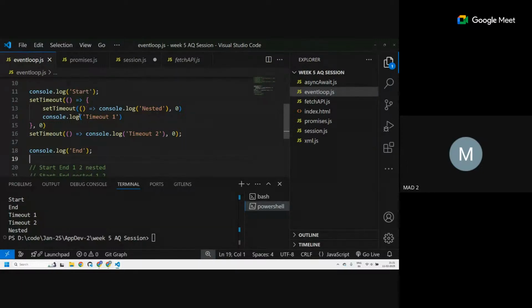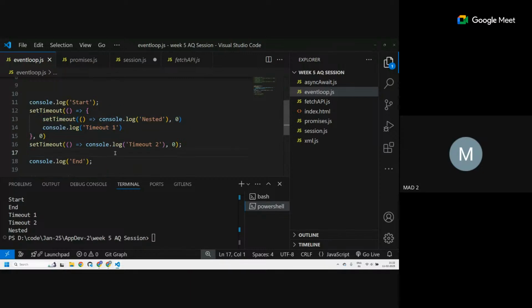So what happens here? The code here, line number 13 and 14, this particular code will not be executed right now. When will this be executed? When it gets moved from the task queue to the call stack. Should I explain this with a diagram? Sir, it is better to explain in the diagram.